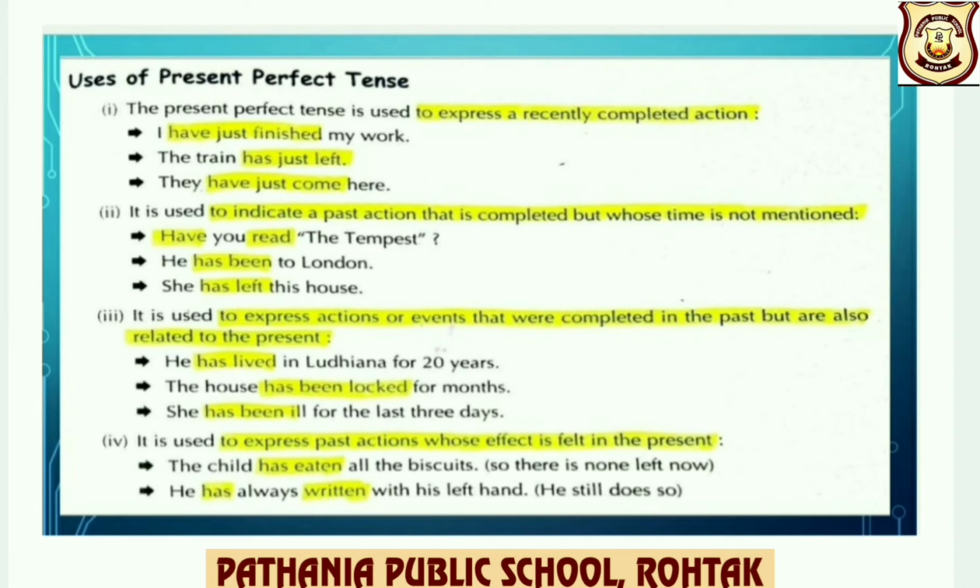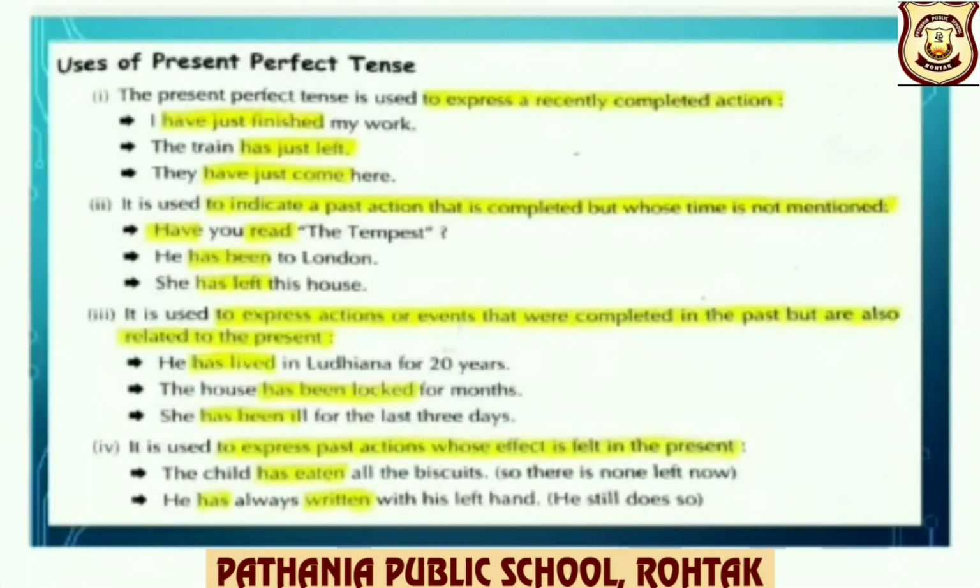It is used to indicate a past action that is completed but whose time is not mentioned. Example, he has been to London. So children, here time has not been mentioned when he has been to London. It is used to express actions or events that were completed in the past but are also related to the present. Example, he has lived in Ludhiana for 20 years.